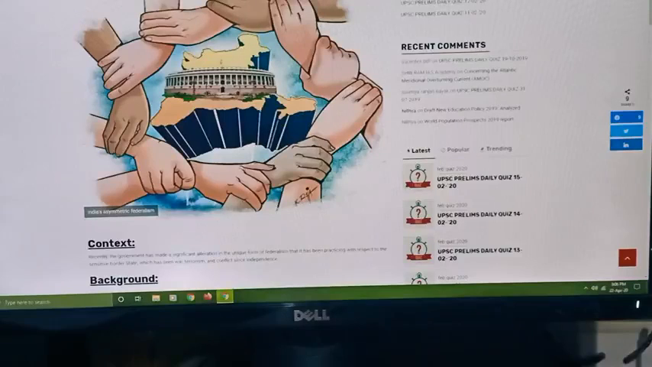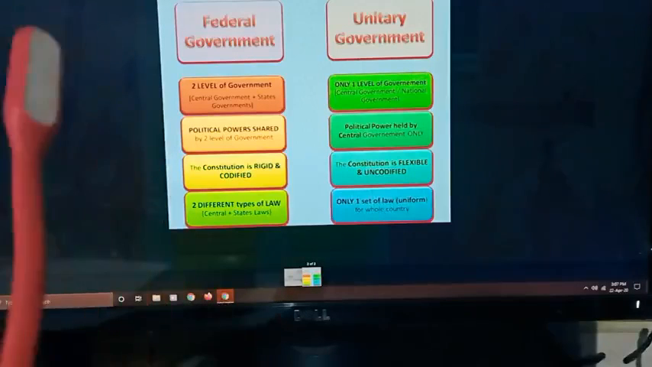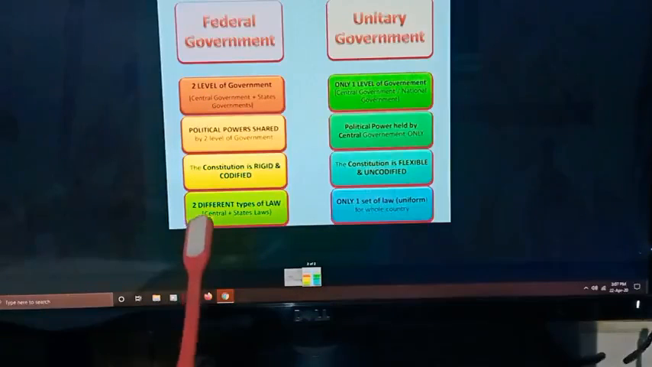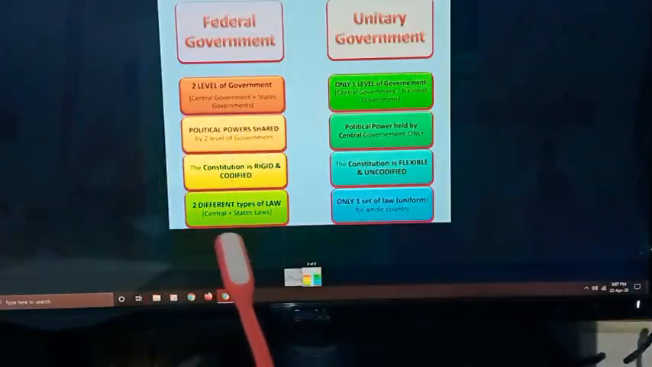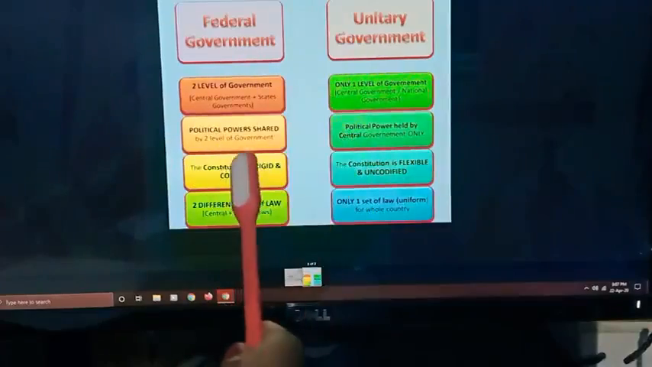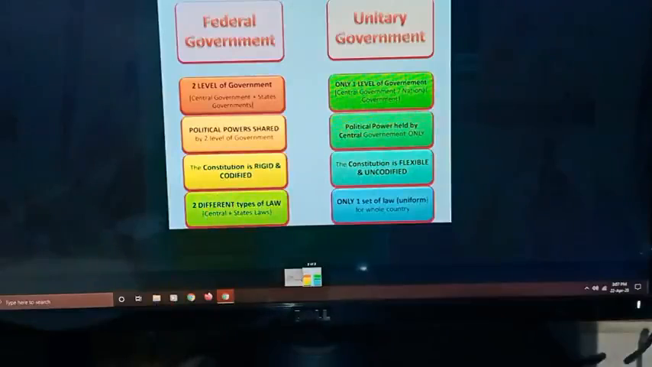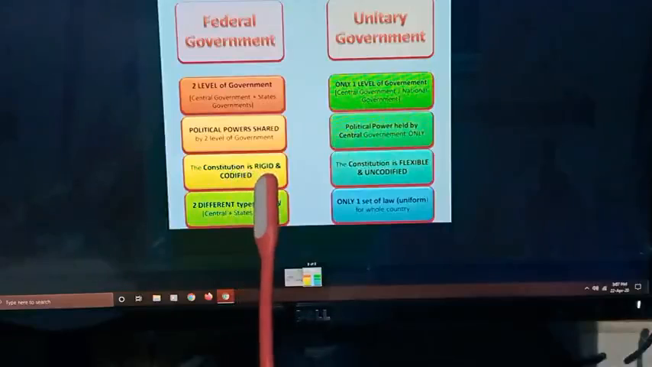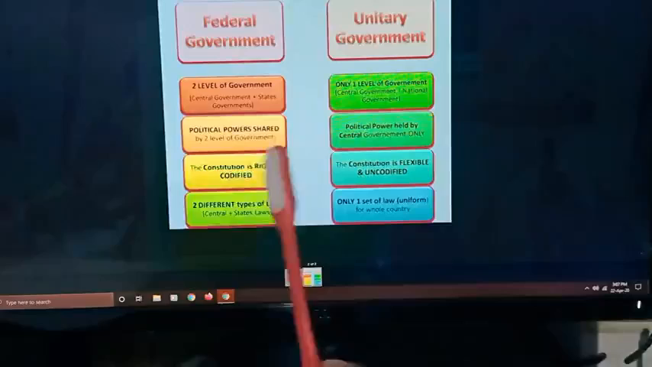In this entire world, most countries are following federal form of government or unitary form of government. These are the features of federal form of government and unitary form of government. But India is following something which is a mixture of both federal and unitary form of government. Pure form of federal government is being practiced by the US and unitary form of government is practiced in China.